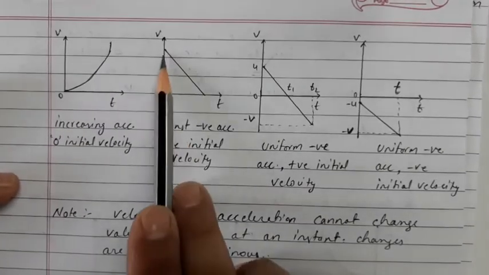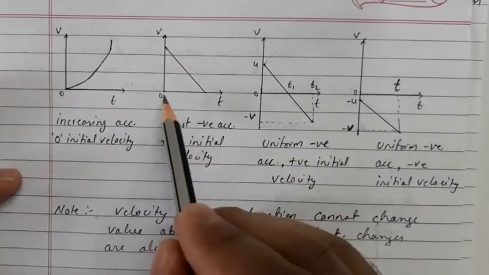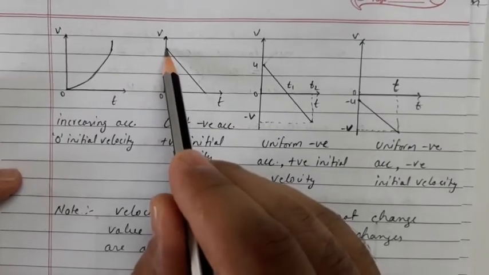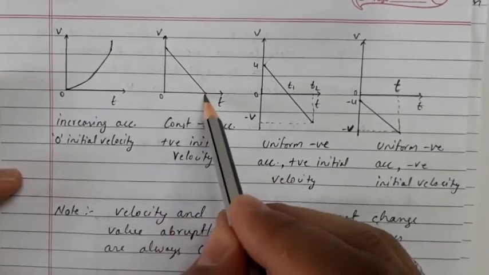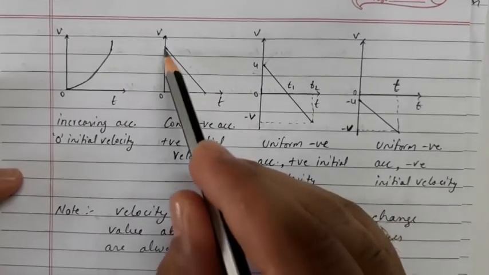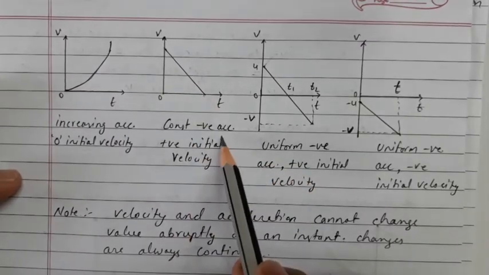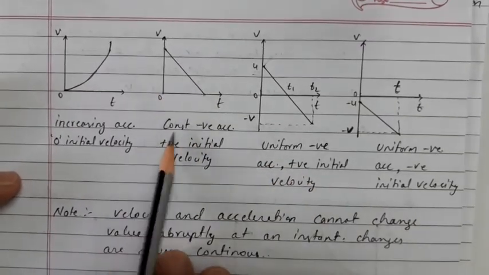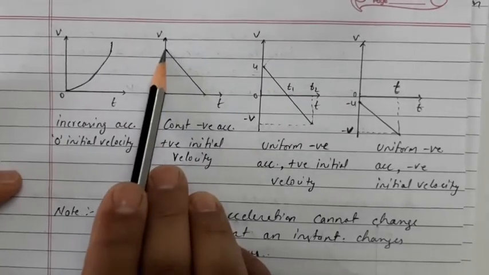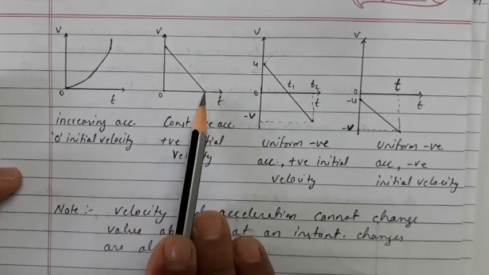Next, constant negative acceleration. Look at this, it does have some initial velocity v at time t equal to 0, but after a certain time t, the velocity will become 0, which shows that the graph is coming downward. Here it will be a negative acceleration, or a constant negative acceleration with positive initial velocity. This is the initial velocity and this is the final velocity, and since the graph is coming down, acceleration will be negative.